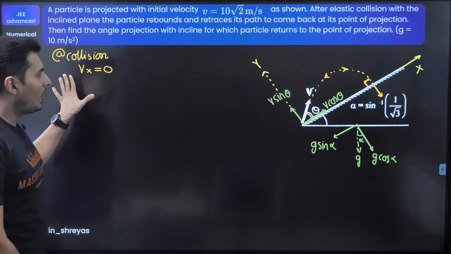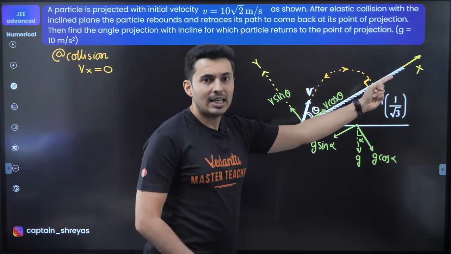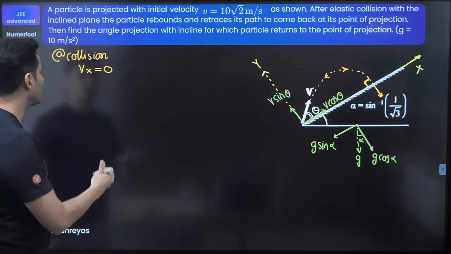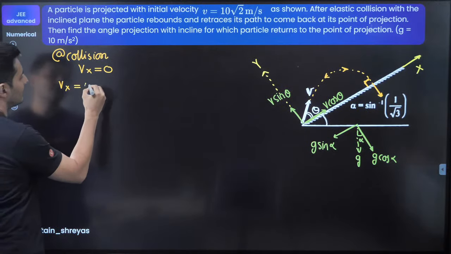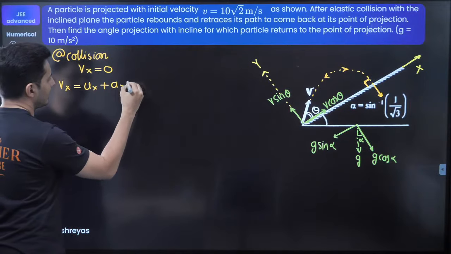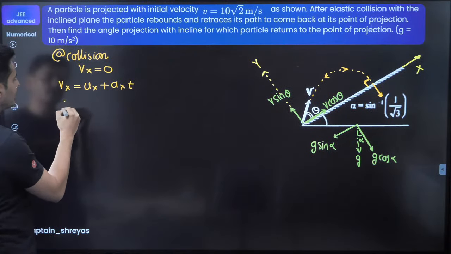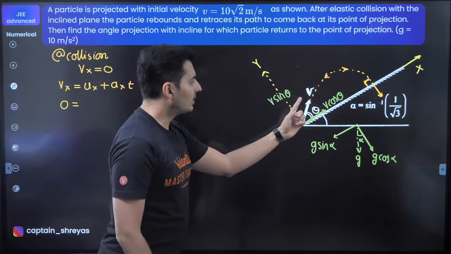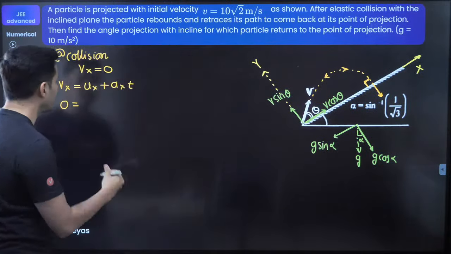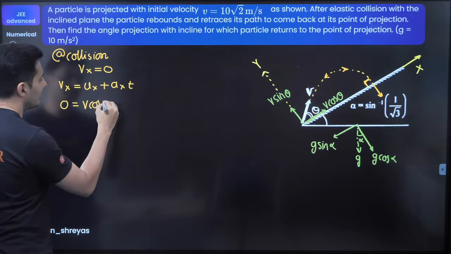Okay. So, can I write Vx in some kinematic form? I think so. Vx is ux plus ax into t. Vx is 0. U, the velocity in the x direction initially, is nothing but v cos theta.